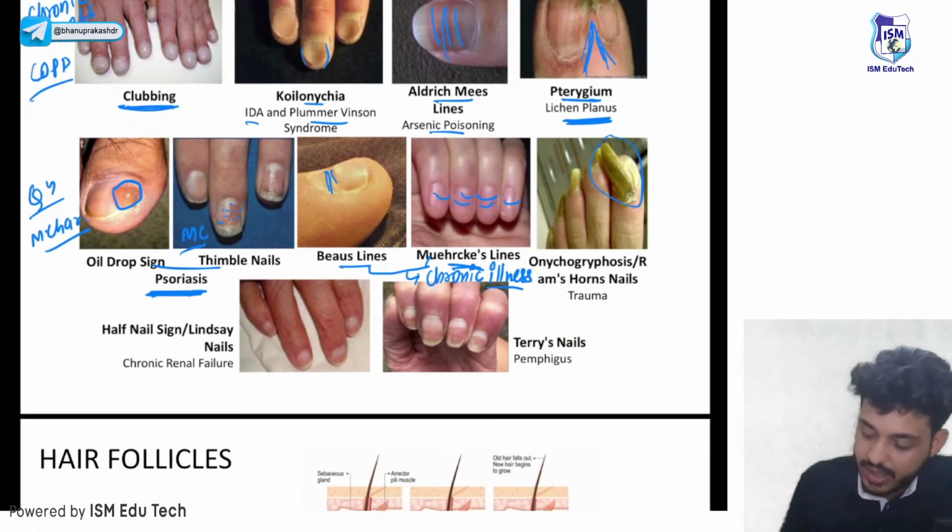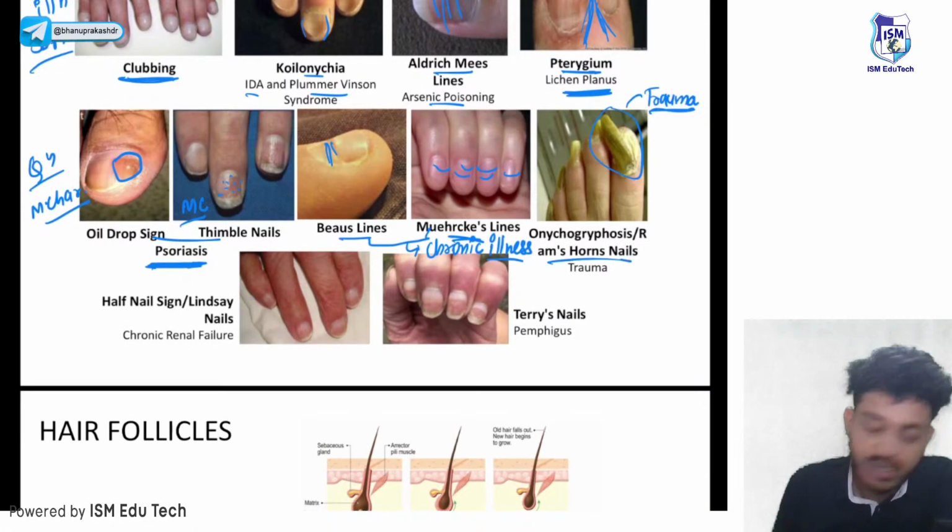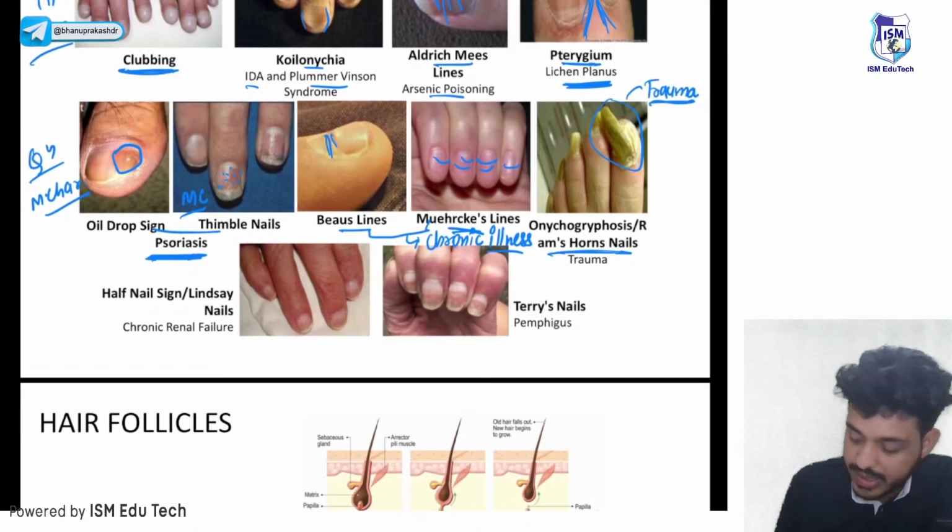Next one is your onychogryphosis. Look here. This is the distorted nail we will see due to trauma. What is the cause? Due to trauma. What do we call it? Ram's horn nails. The other name for this is Ram's horn nail. This is due to trauma.